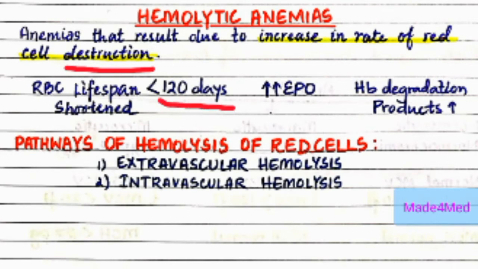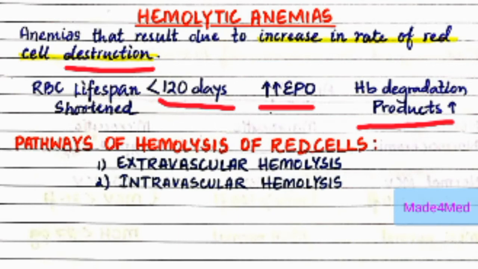Here it is decreased. And also an increase in the hormone levels of erythropoietin. Because the RBCs have decreased, there is a compensatory increase in erythropoietin for the process of erythropoiesis. Also, there is an increase in hemoglobin degradation products. These are generated due to the hemolysis process of red cells.